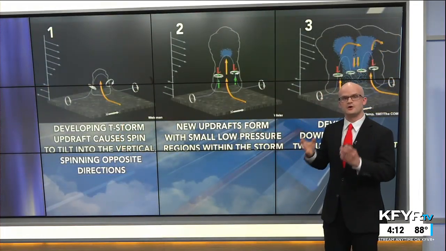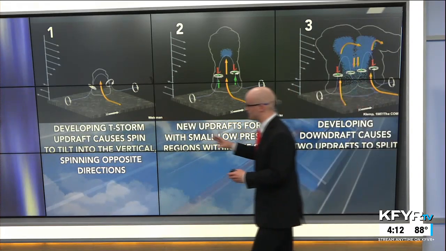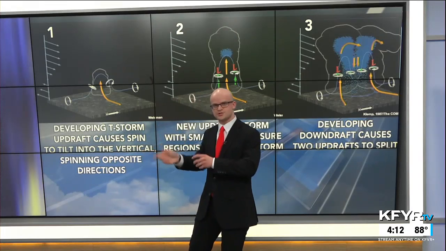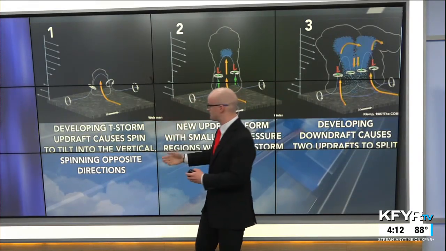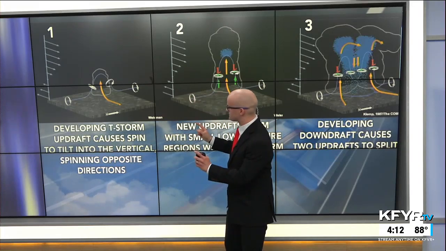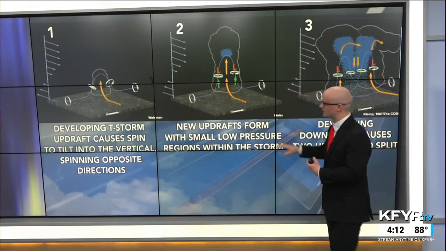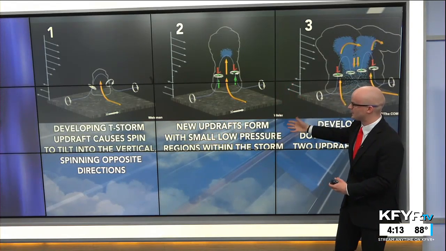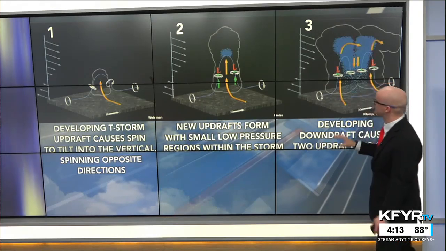So let's see how the storms split then. This is somewhat rare of an occurrence. You get the developing thunderstorm updraft that causes that spin to go from the horizontal to the vertical. Now we have the rotation in this direction, and they're spinning in opposite directions. There are two separate areas of rotation, one going counterclockwise, the other clockwise. So new updrafts are forming within that thunderstorm cloud with some really small regions of low pressure helping to suck the air up into the thunderstorm.